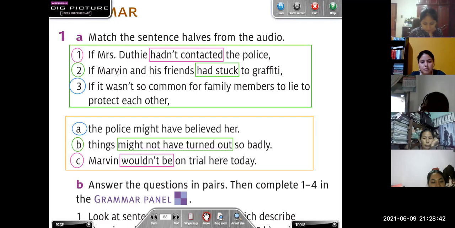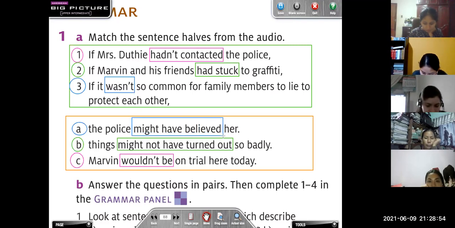Wasn't. Lied to. Wasn't. And in A, might have believed her. Okay, very good. So these are the verbs.